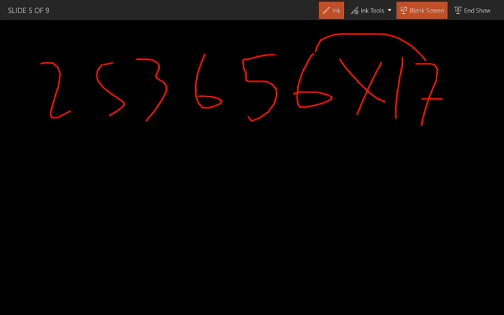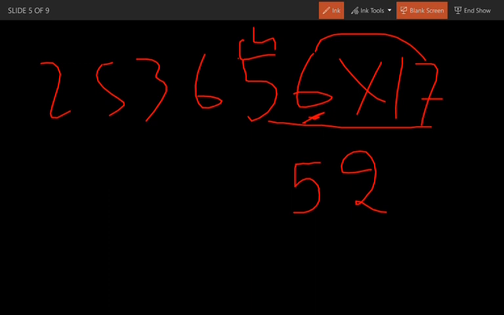Multiply 7 into 6, you are going to get 42. Write down 2 and 4 over here. Multiply these both: 7 into 5, 35 plus 4, that is 39, and 39 we have to add with the previous number 6. So it's going to be 45.